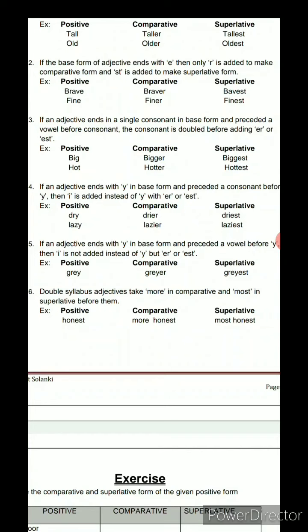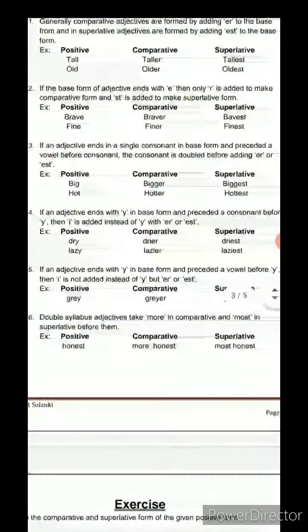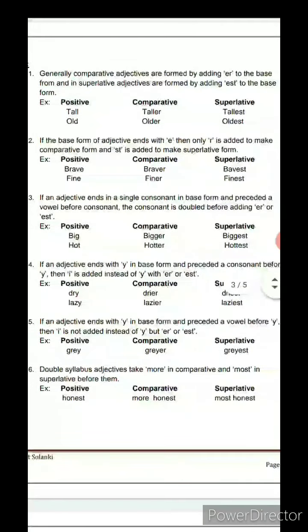We can see that the last letter is a Y, and before that we have an R. In the comparative degree we omit the Y and instead use the I, and we use the ER as said earlier.